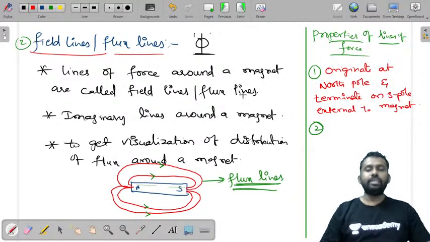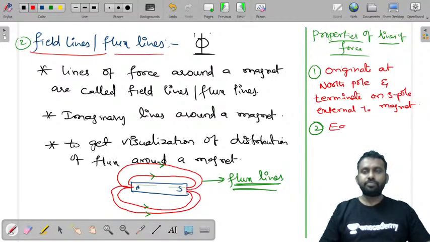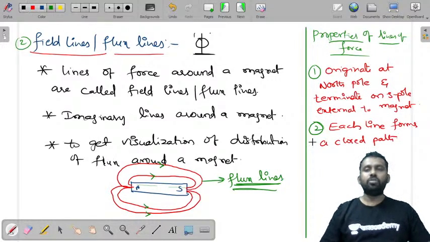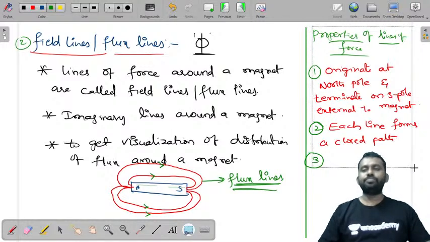Now the second property of the lines of force is that each line forms a closed path. Now let's take this to the next slide and write all the properties.